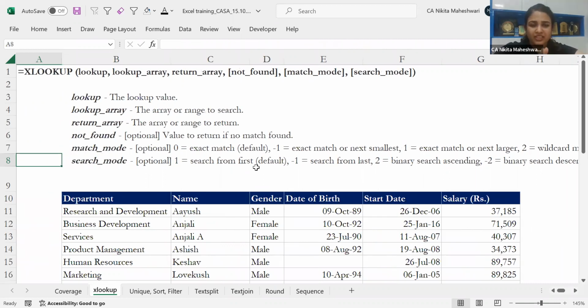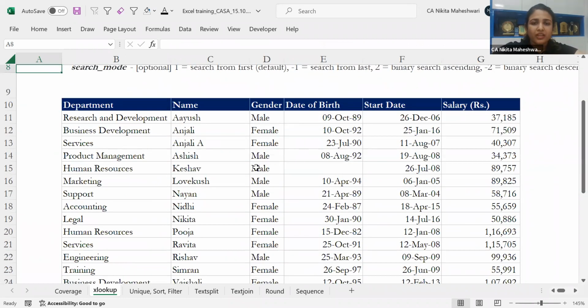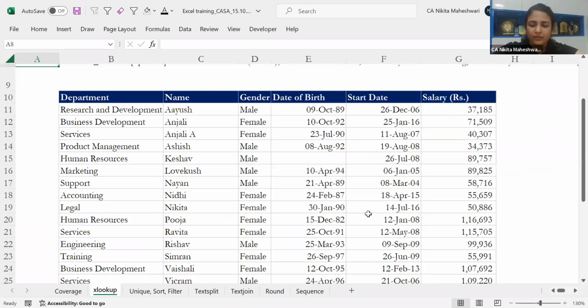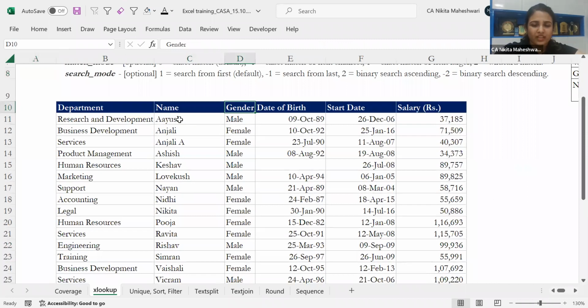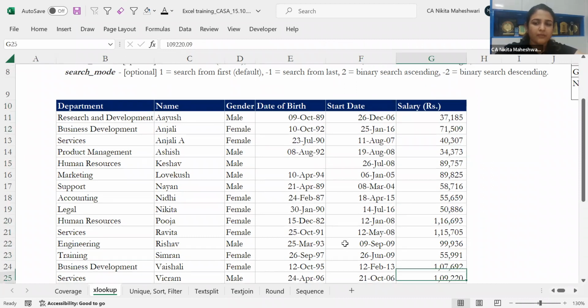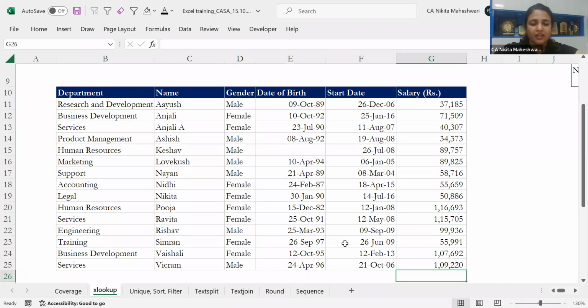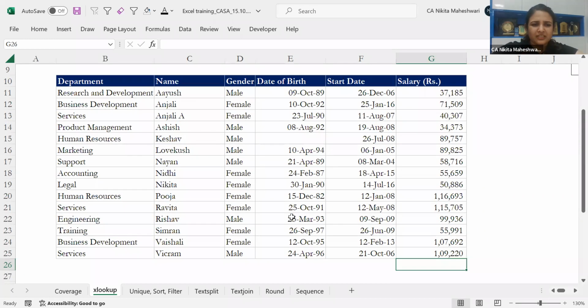Till now, we have just discussed the attributes of VLOOKUP and XLOOKUP. Now let us look at how to apply it. Here I have very simple data: the department, the name of the person, their gender, date of birth, start date, and salary. We'll be using this to make certain different permutation combinations and apply XLOOKUP. Now let us go with the very simple one.